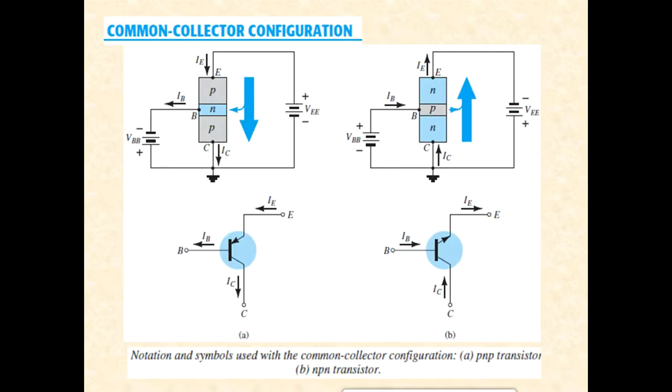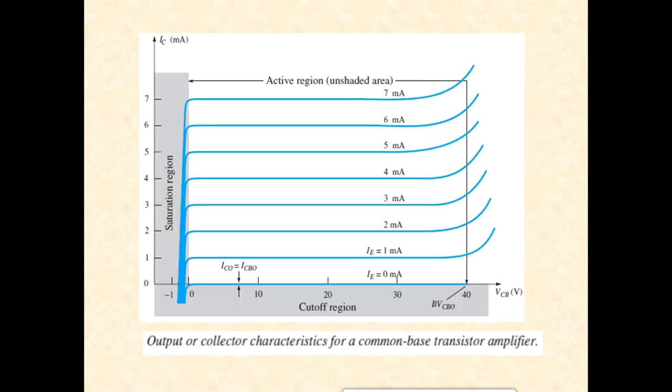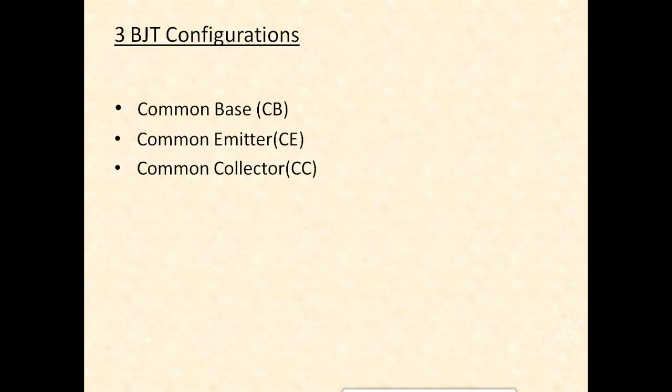Now a very important point to be discussed here is, let me just go back to the previous slide regarding the configurations. Yes, so we looked at these three configurations with respect to BJT. Now the point comes, for designing amplifier circuits, which configuration should I use? Well, the answer is it all depends. What do we mean by that?